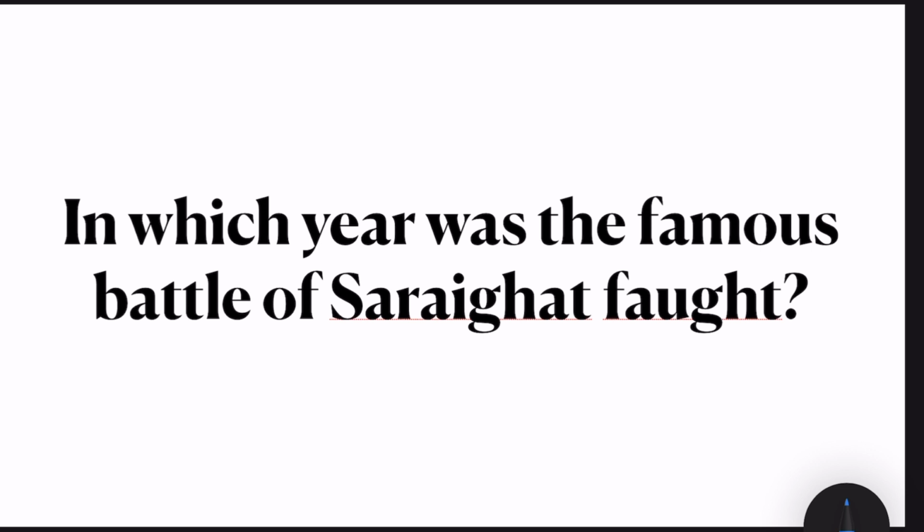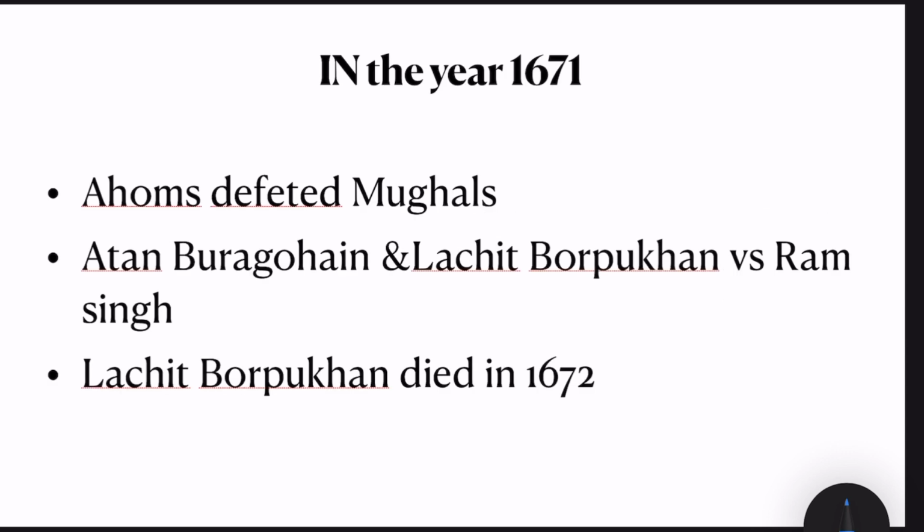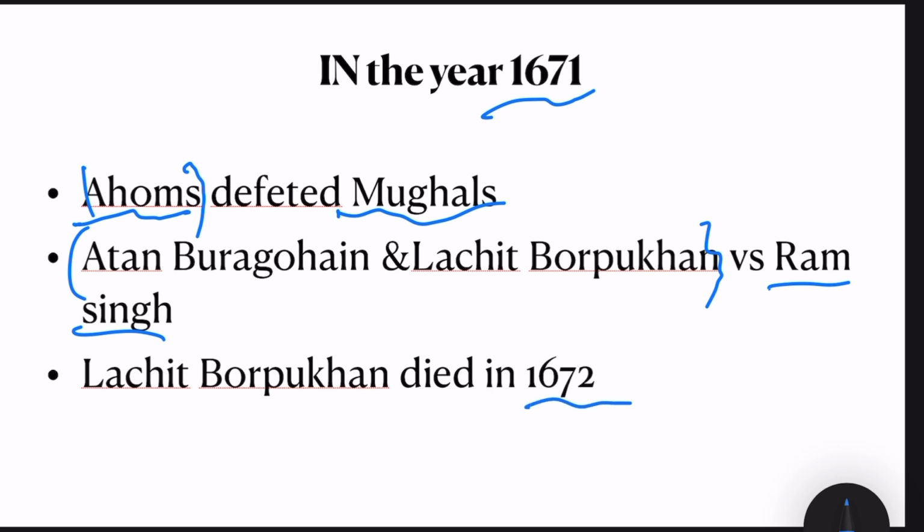In which year was the famous Battle of Saraighat fought? Let's look into the answer. It was in the year 1671. And what was the outcome of the battle? The Mughals were defeated, and the Ahoms were victorious. Again, from the side of Ahom, it was Atan Buragohen and Lachit Borphukon leading the battle, and from the side of Mughal, it was Ram Singh. And another important year, 1672, Lachit Borphukon died, just the year after the Battle of Saraighat was fought.